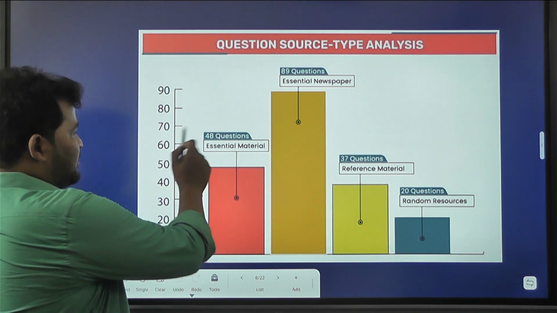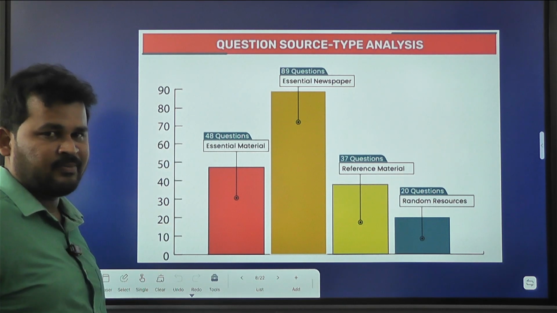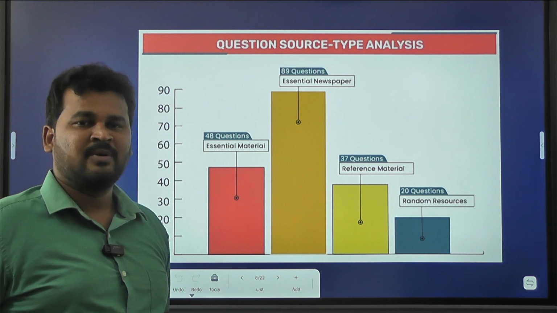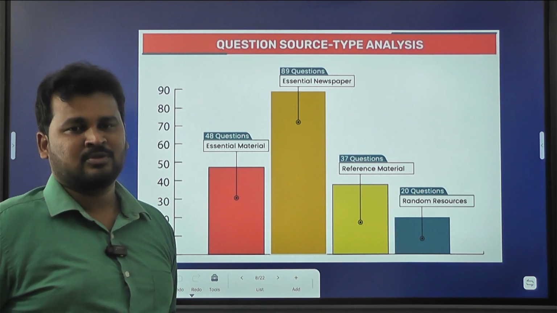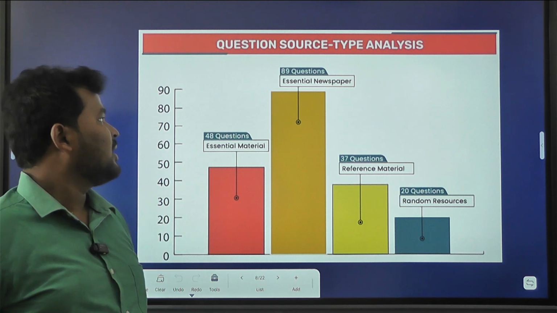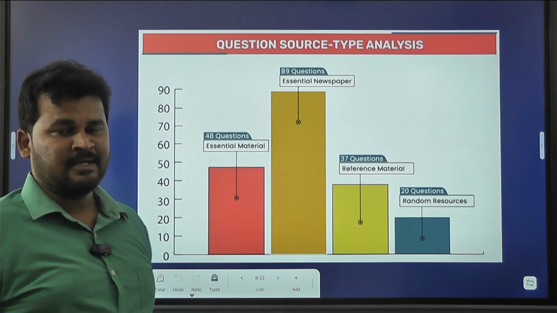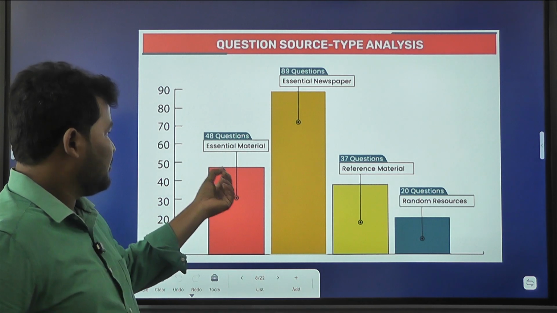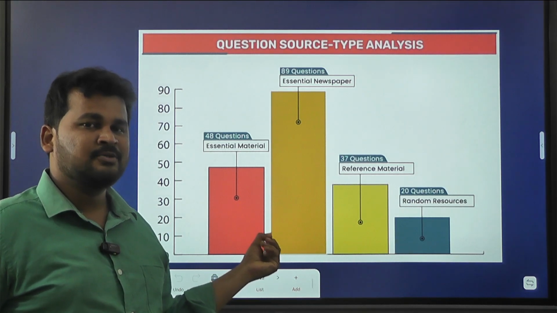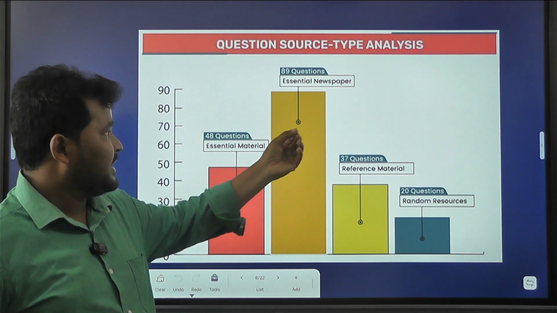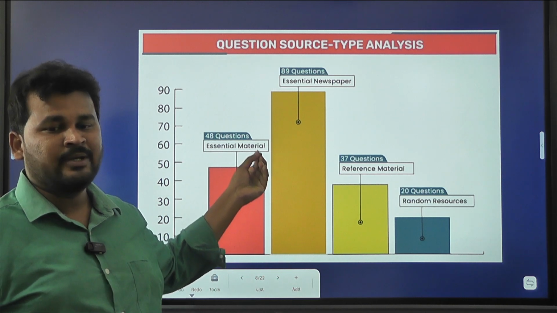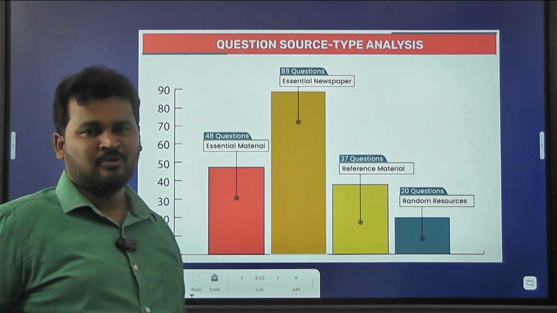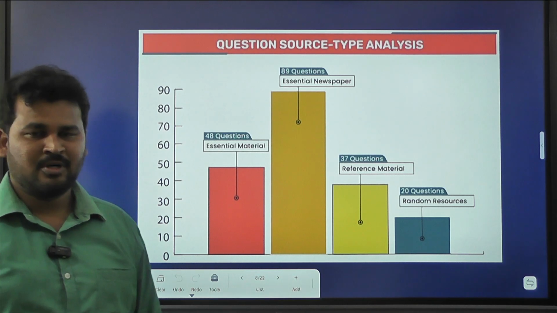So, 48 questions came from essential material. What are the essential materials? Like NCERT textbooks, PIB, and essential newspapers. So observe here, from static books, 48 questions came. From essential newspapers, how many questions came? 89 questions came. So what you have to understand here,